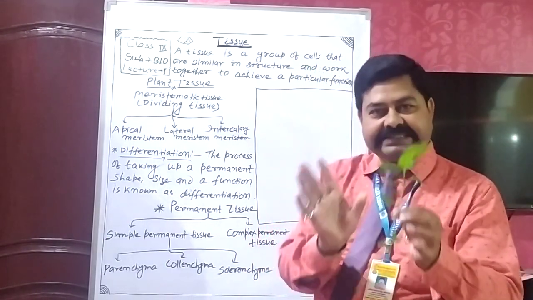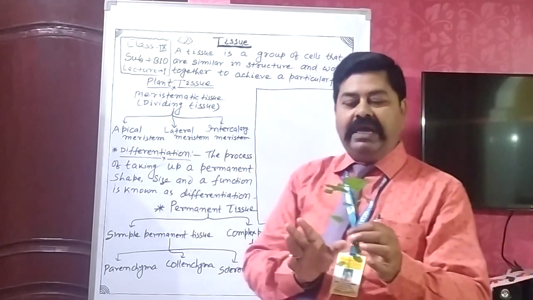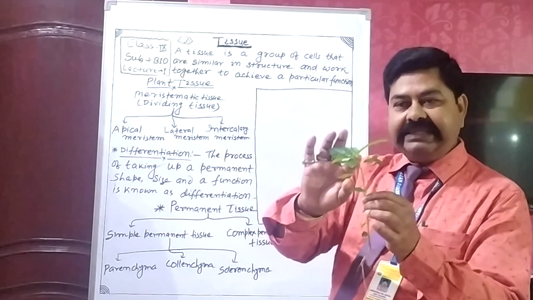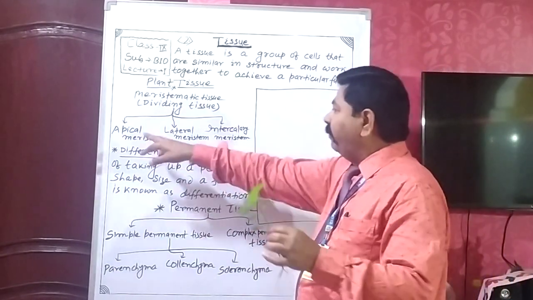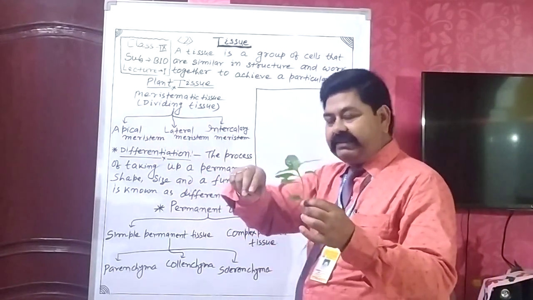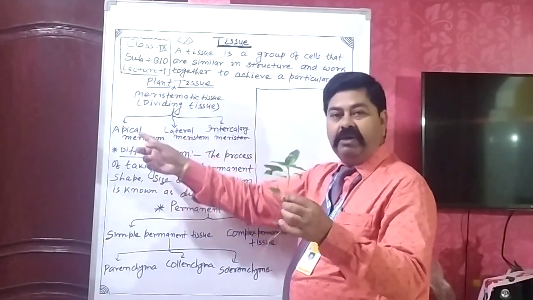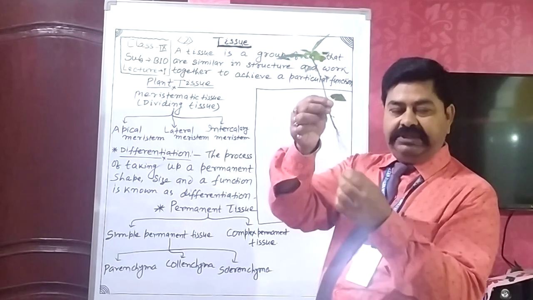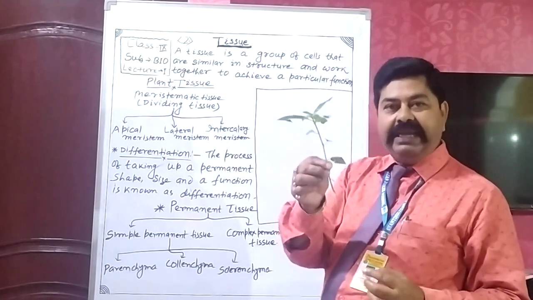The meristem which is found at the tips of a stem is known as apical meristem, whereas the meristem which is found at the tips of the roots is also apical meristem.